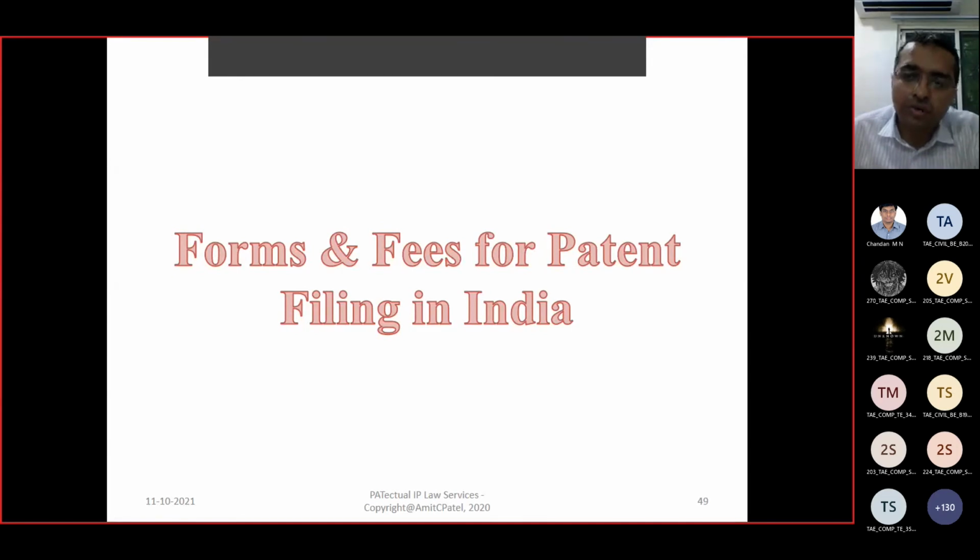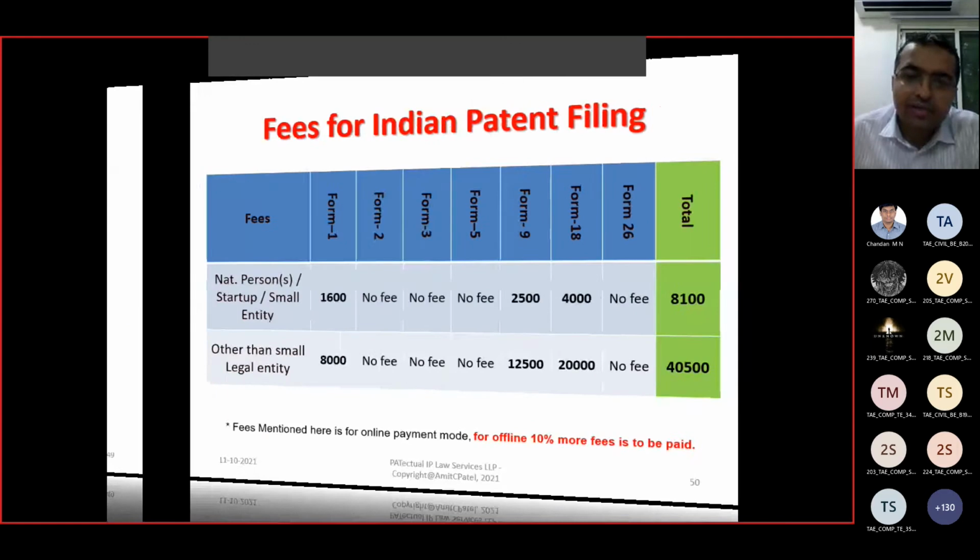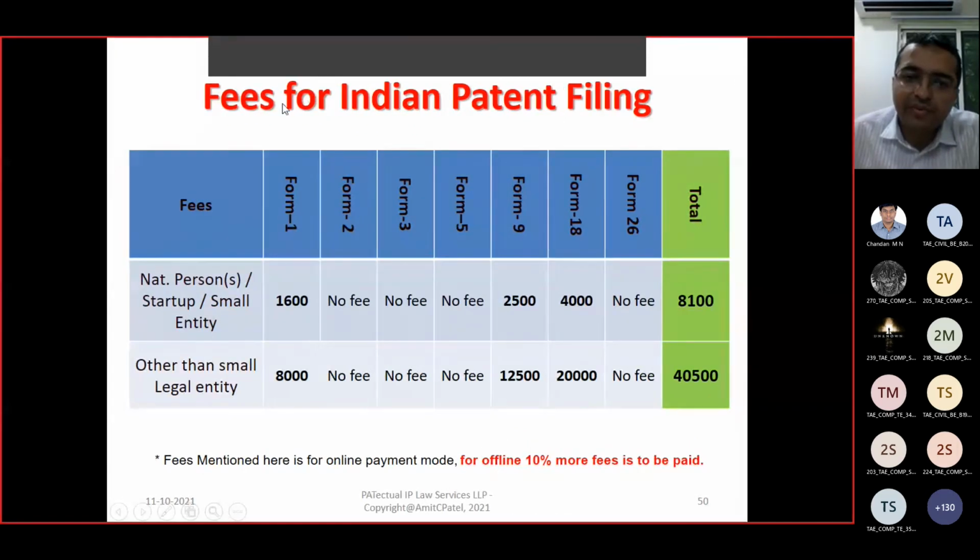What is the cost for filing a patent? Look, this slide represents the government fee for filing a patent. If you are filing as a natural person, startup, small entity, or also an educational institute, the fees for each form would be like this, and the total government fee is 8,100.